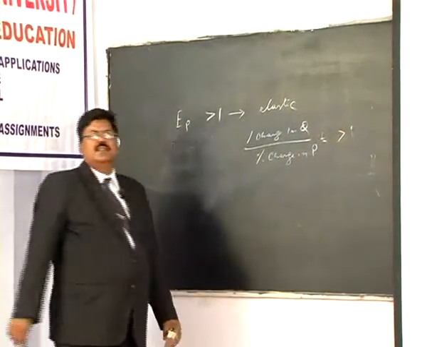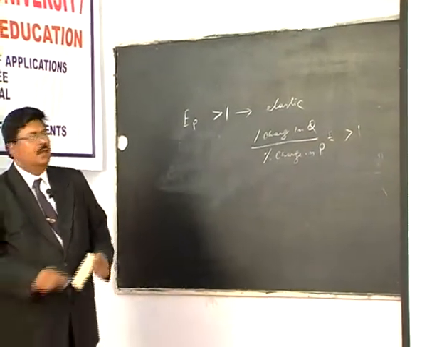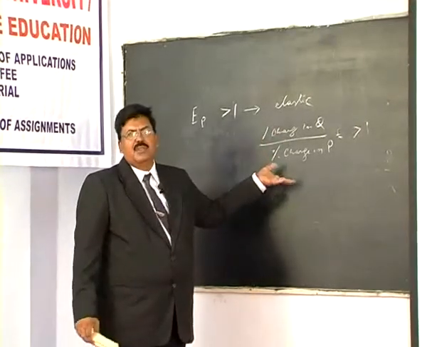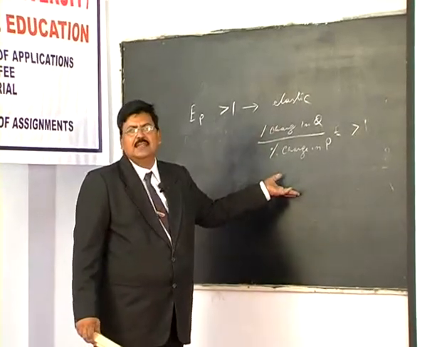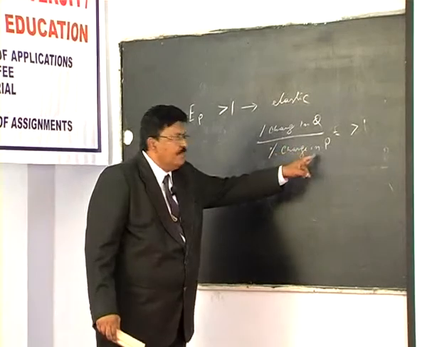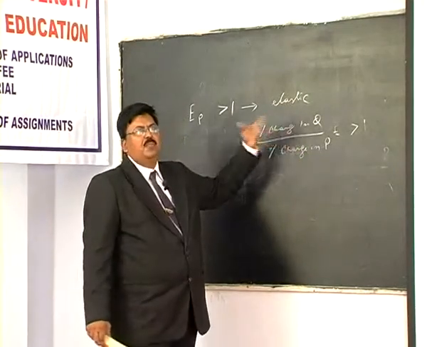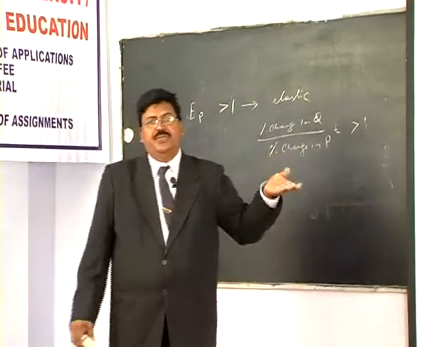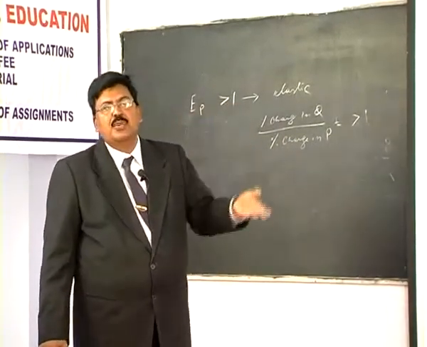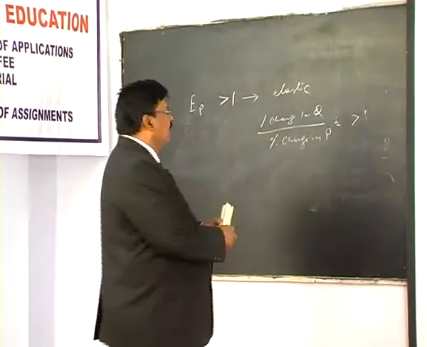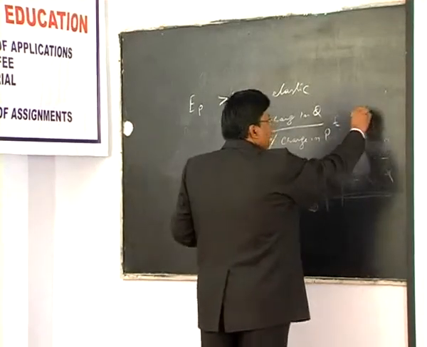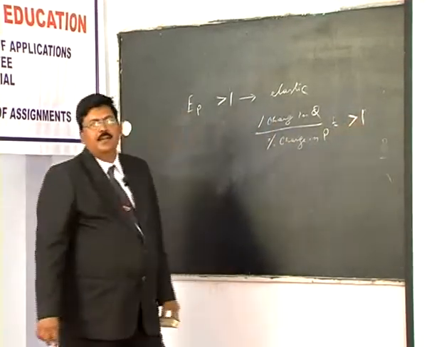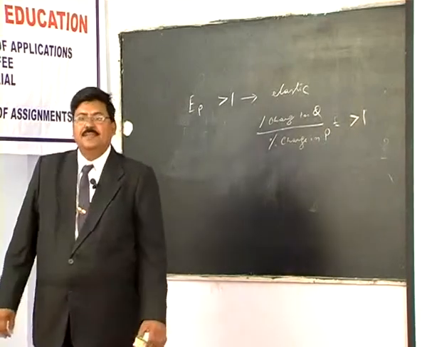For that, the numerator must be more and the denominator relatively less. So a given change in price brings more than proportional change in quantity. That is, quantity is relatively more responsive to a given change in price. Then you get a value greater than 1, and demand is said to be elastic.